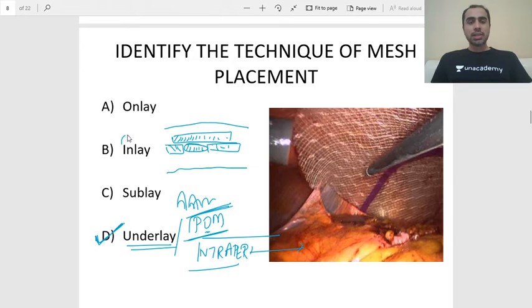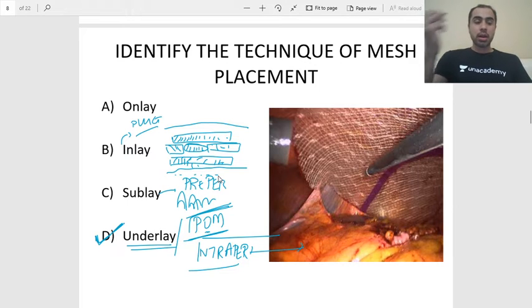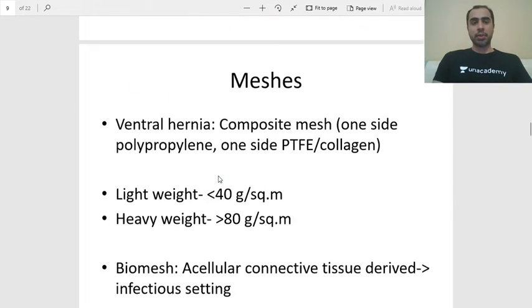This is called a plugging repair, where I have just plugged the defect. Sublay is pre-peritoneal. So this is the peritoneum, this is just above the peritoneum, or pre-peritoneal. And the image that you see here is intraperitoneal or underlay, that is underneath the peritoneum.